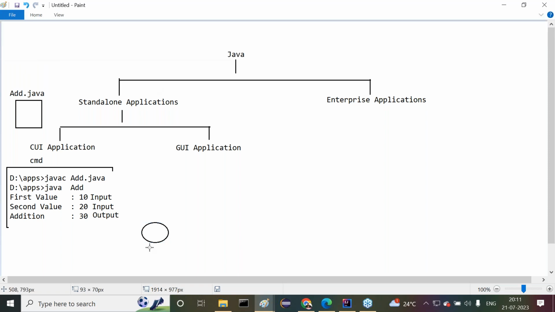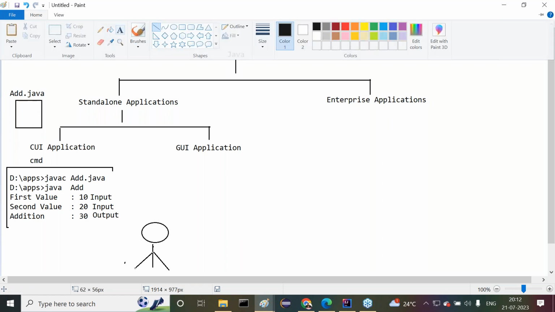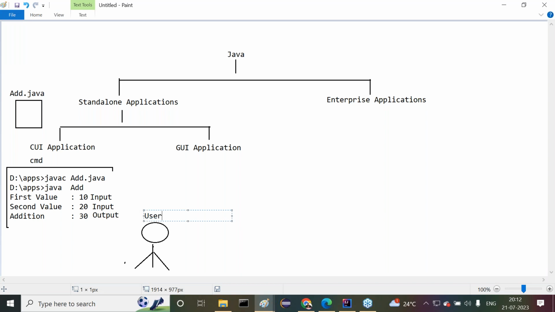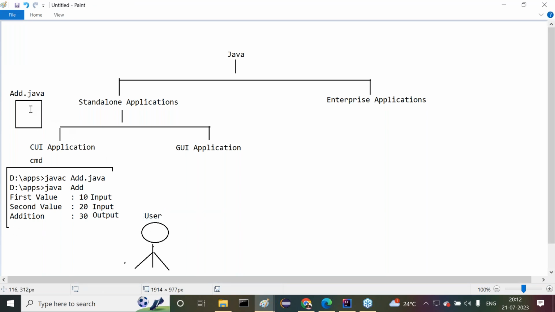User means the person who is executing this application. User is available and program is available. Between user and program, which one is available? Come on, guys. What is available between user and program?